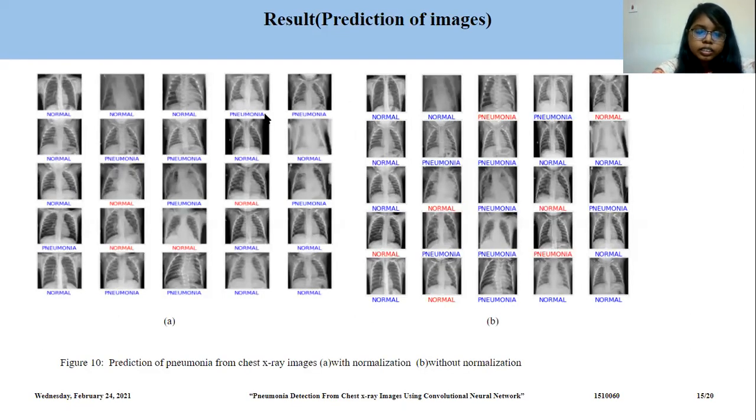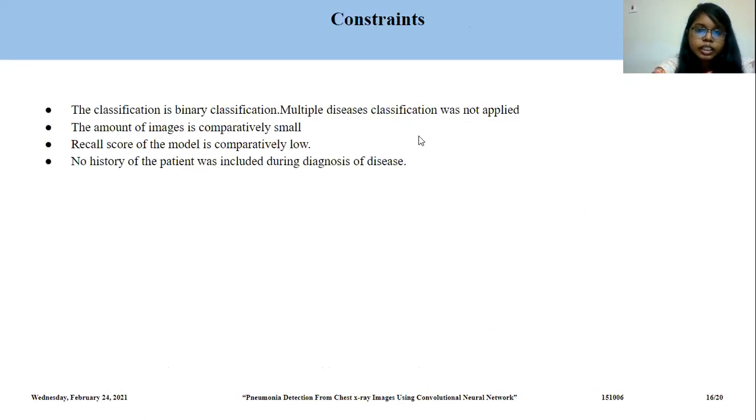And these are the predicted chest X-ray images. The red color defines the false predictions of the chest X-ray images. We can see that the prediction of pneumonia from chest X-ray images with normalization is far better than without normalization. There are some constraints of my model.